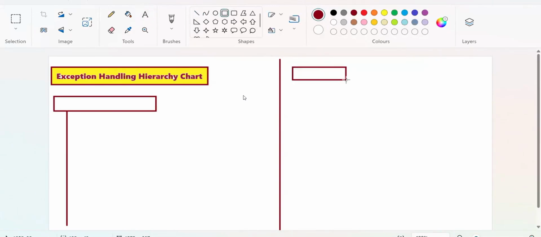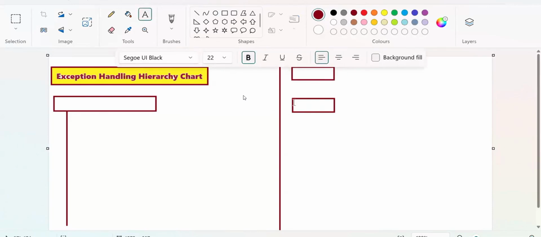So you are there. You are called what? Child. And your parent is also available. What is the relation between your parent and child? What is the relation between parent and child?